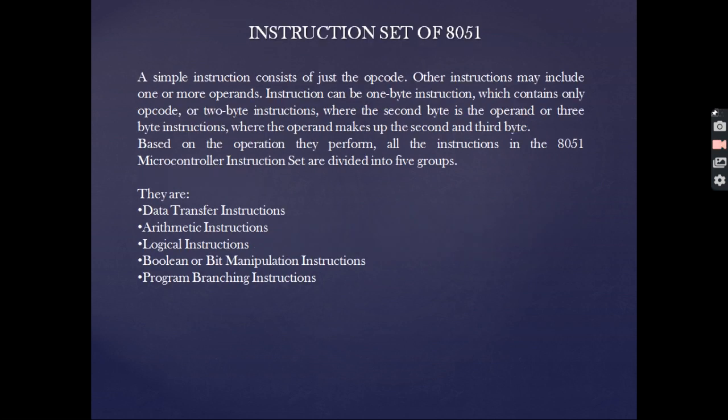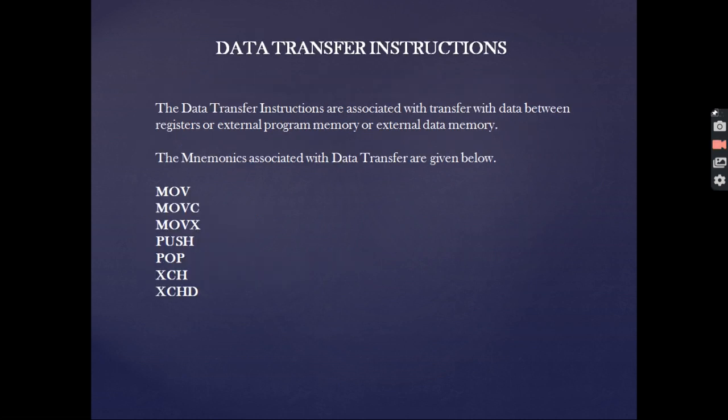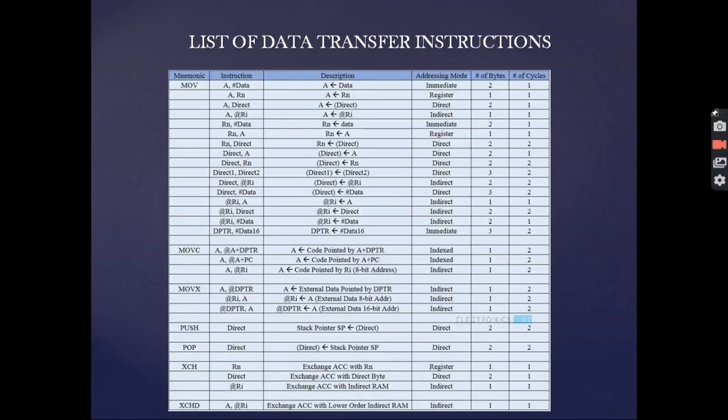Now comes the instruction sets of 8051. Basically there are 5 types of instruction sets: data transfer, arithmetic, logical, boolean or bit manipulation instruction, and the program branching instruction. First come data transfer instructions, where we have MOV, MOVC, MOVX, PUSH, POP, XCH, XCHD. This is the list of all the data transfer type instructions, where the description is also provided, that has already been discussed in the class, and which addressing mode is specified is also written on the right hand side.